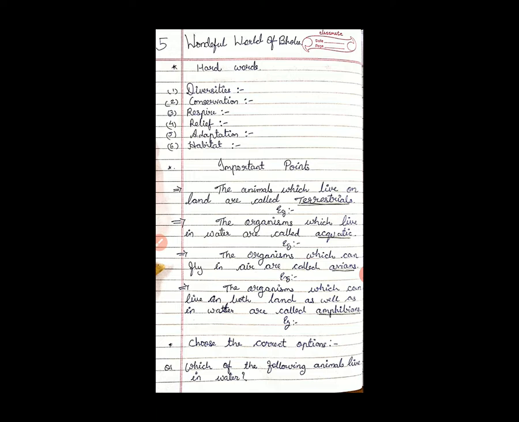First word, diversities. While explaining the lesson, I told you the meaning of diversities. Yes, what is it? Varieties. Then conservation. This I have also told you, right? When we studied the importance of plants, in that, conservation, what is it? Yes, protection. Then respire, to breathe. Yes, respire means to breathe. Fourth one, relief, that you have to find.